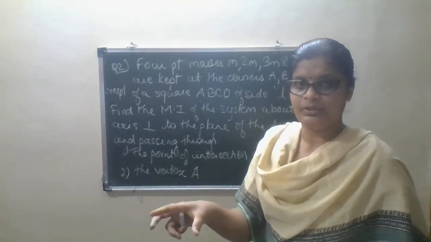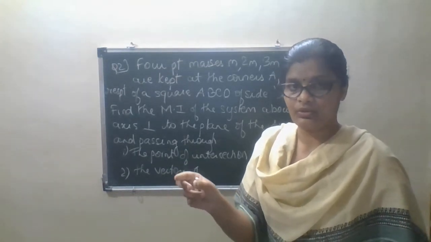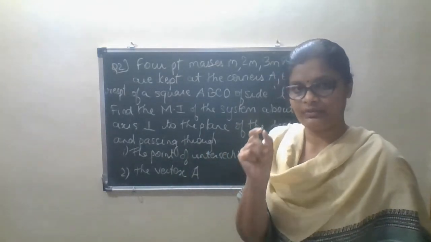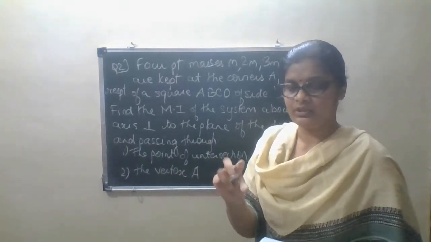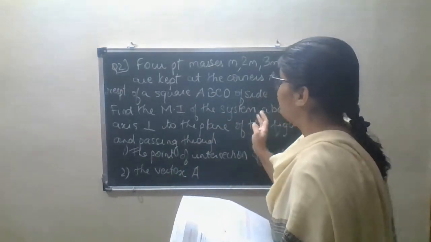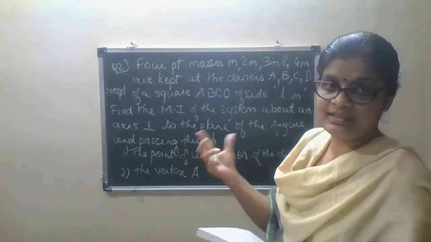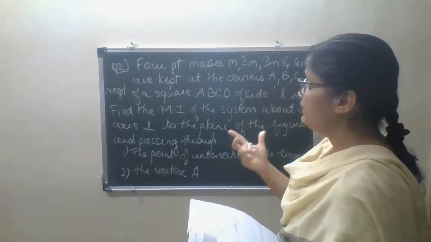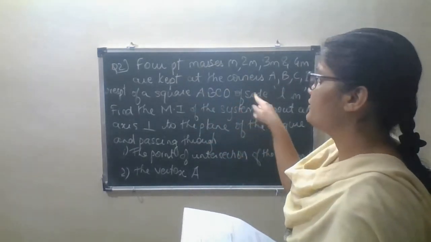If you take two masses of them, okay, the distance will be more as compared to its radius. Whatever point you are considering, take the radius of that small sphere, and if the distance between the 2 point masses is more, then it is known as a point mass. Okay, so here we have chosen 4 point masses. What are those 4 point masses? The 4 masses are M, twice M, thrice M and 4M. Where are they kept? They are kept at the corners A, B, C, D respectively of the square.